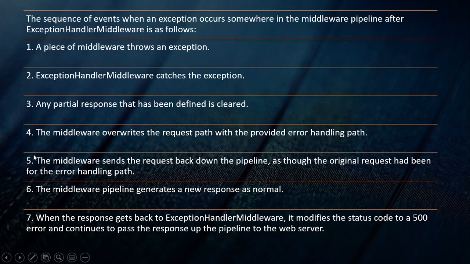What will the error handling middleware do? It will provide the error handling page path. The middleware sends the request back down the pipeline as though the original request had been for the error handling path. The middleware pipeline generates a new response as normal. When the response gets back to the exception handler middleware, it modifies the status code to 500 error and continues to pass the response up the pipeline to the web server. Okay, this is the sequence of events when an exception occurs.